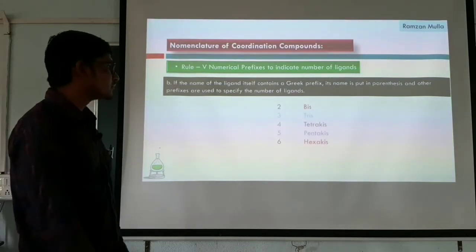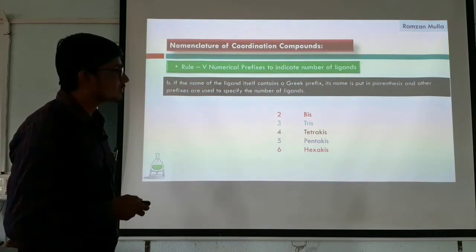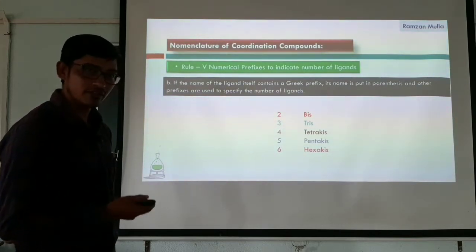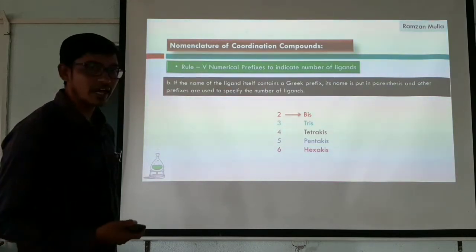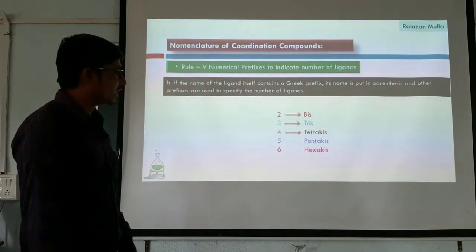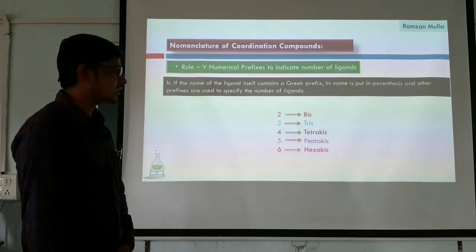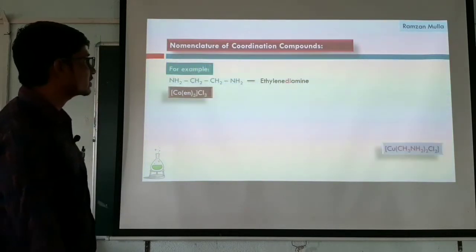If the ligands are 2 in number, instead of di we use bis. If there are 3 ligands, instead of tri we write tris. Similarly, for 4 tetrakis, for 5 pentakis, and for 6 hexakis. Here we have some examples.